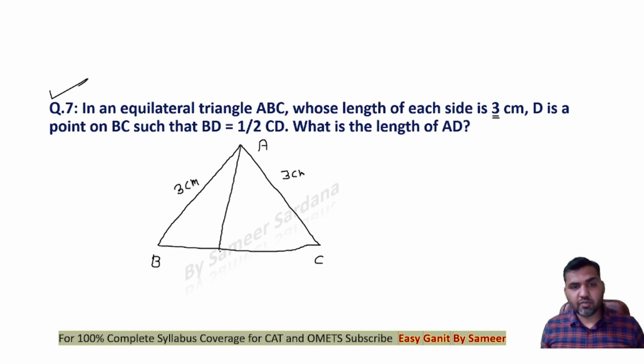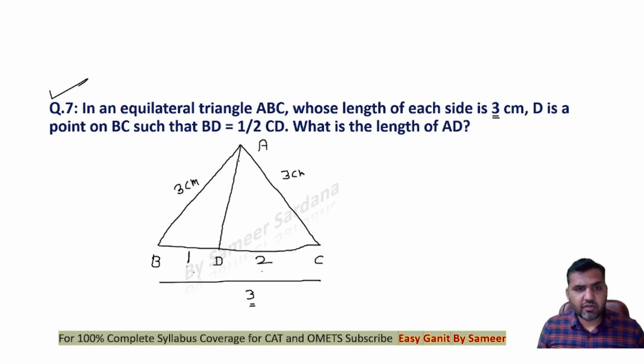Okay. I am supposed to take a point D in such a way that the length of BD is half of CD. We know that the whole length BC is 3. If BD is half of CD, that means if I'm saying BD is 1, then CD has to be 2 centimeter. So divide whole side 3 in the ratio 1:2. So BD will be 1 and CD will be 2. What we are supposed to find out is the length of the side AD. Very simple question, guys.